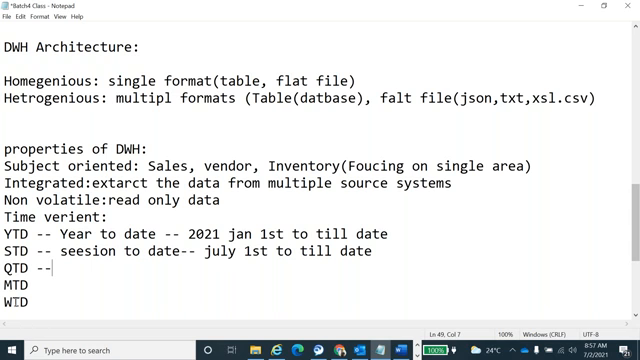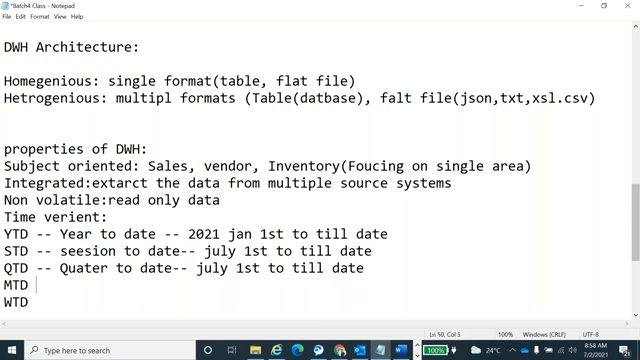What does QTD mean? How many quarters do we have in a year? Four quarters, right? So now we are in the third quarter, so it will give the quarter to date data, from July 1st to till date.